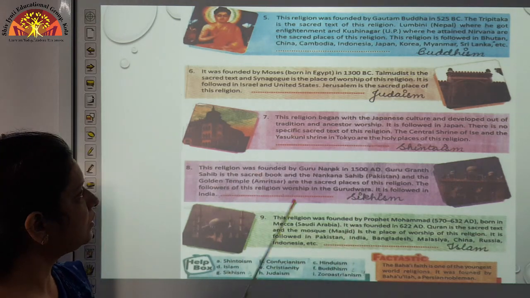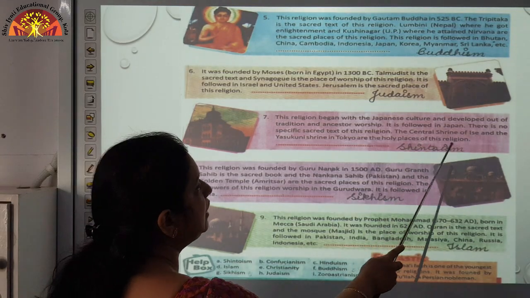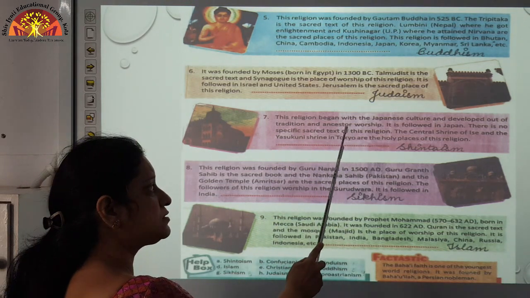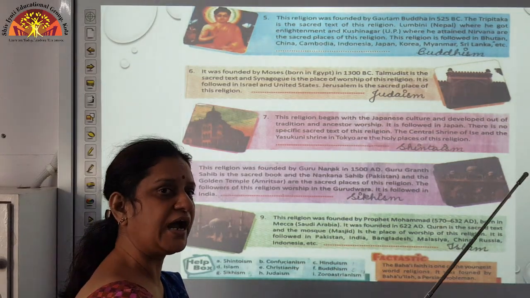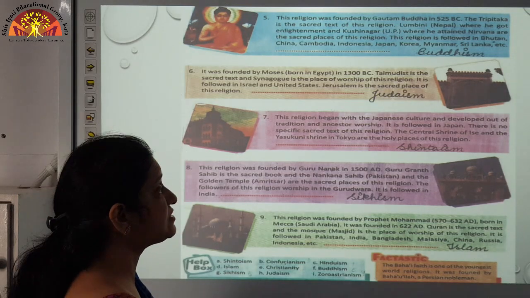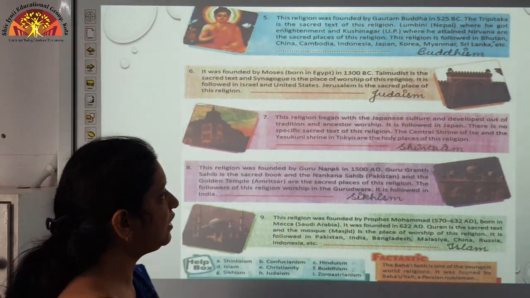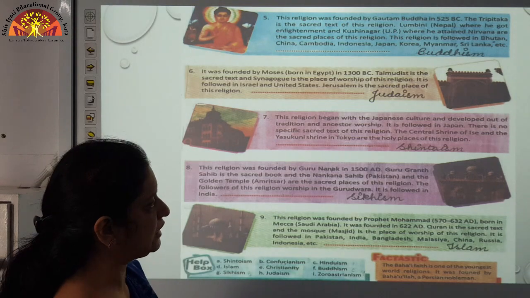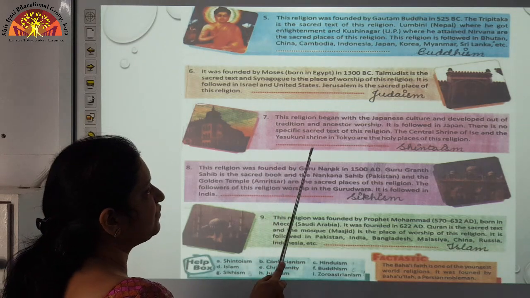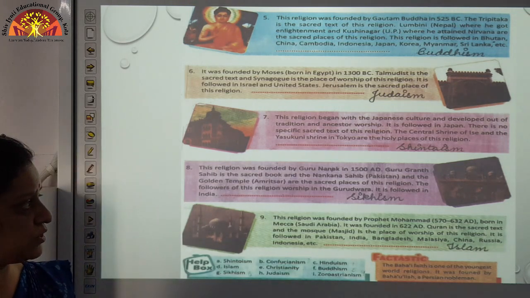Okay. Now number 7. This religion began with the Japanese culture. कहाँ से start हुआ था? Japanese culture से, and developed out of tradition and ancestor worship. Ancestor means a person who is more remote than your grandparent. It is followed in Japan. जापान में भी follow किया जाता है. There is no specific sacred text for this religion. जैसे कि हमने बाकी religions के बारे में बताया था कि इनके कौन कौन से sacred text हैं, पर इसके बारे में कोई भी specific sacred text नहीं है. The central shrine, holy place of the East, and the Yasukuni shrine in Tokyo are the holy places of this religion, that is Shintoism.